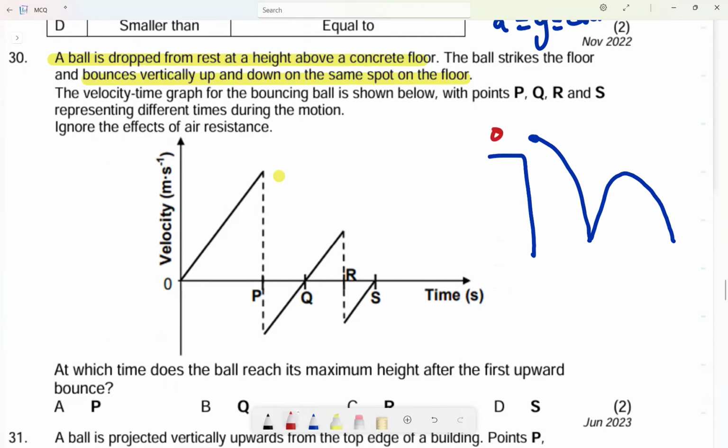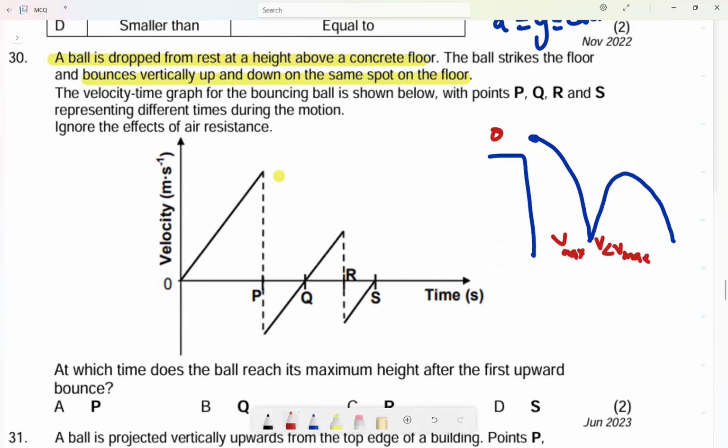Now here, velocity is 0. Here, velocity is whatever. Remember, as it goes down, the velocity increases, so here it is Vmax. But as it goes up, the velocity will not be the same. V will be less than Vmax. Why? Because